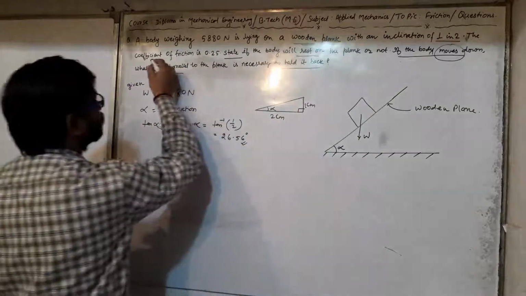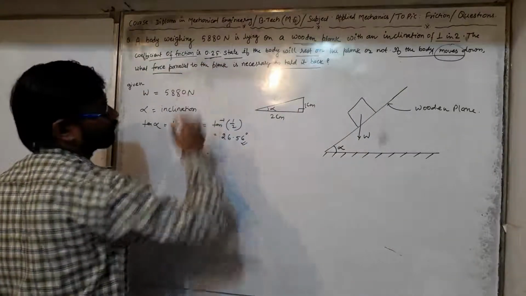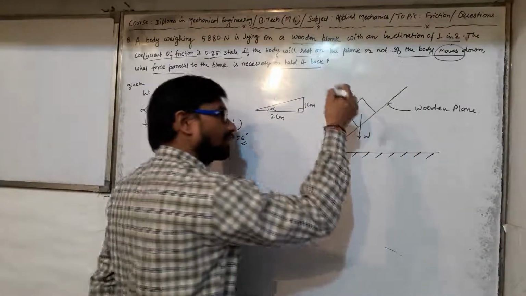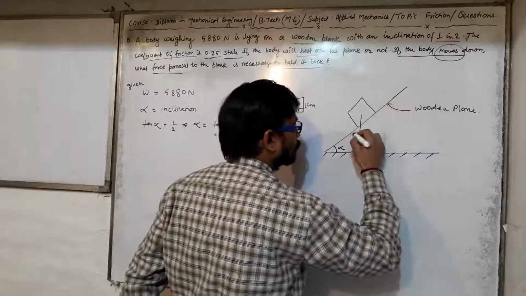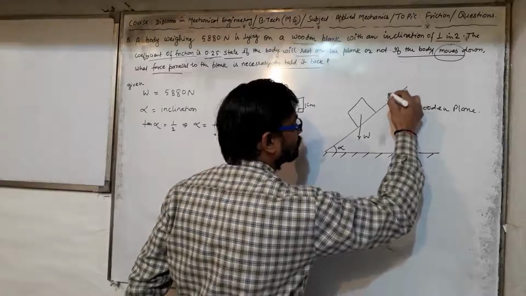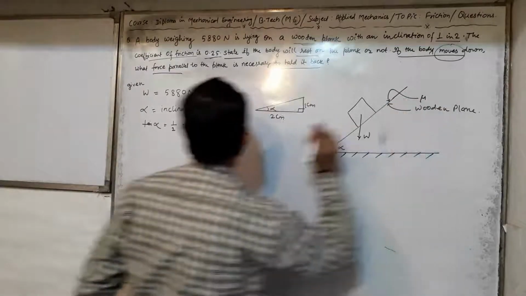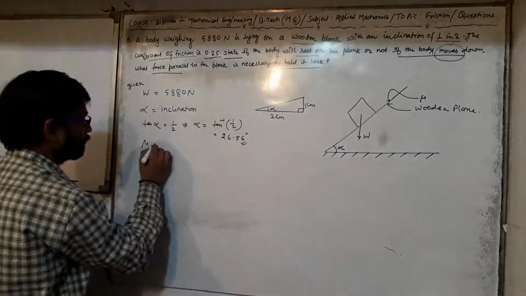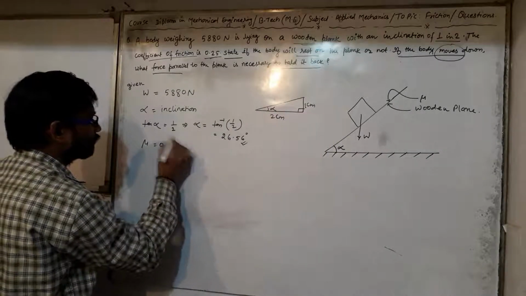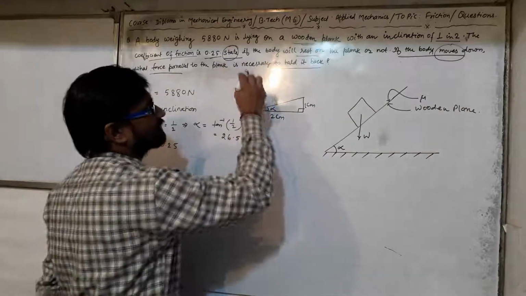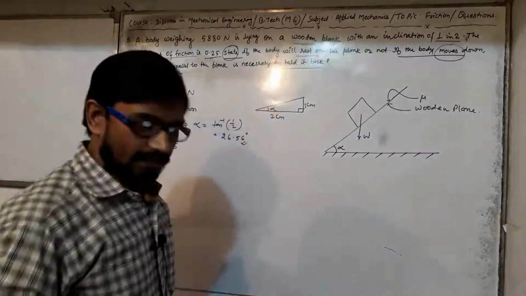Next, the coefficient of friction is 0.25. It means it is not a frictionless surface, it is a rough surface having friction. So the coefficient of friction mu is given as 0.25. The first part says to state if the body will rest or not.